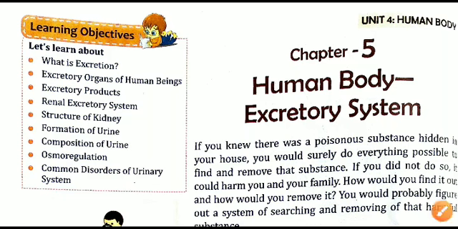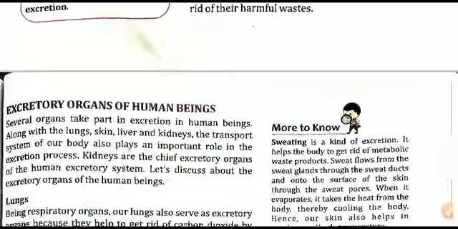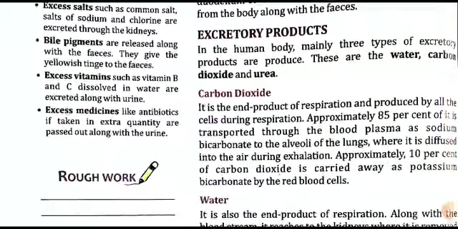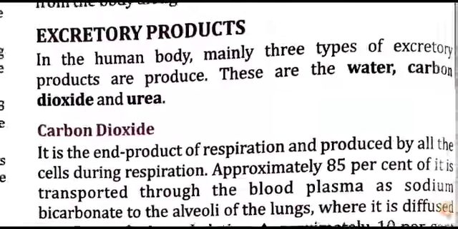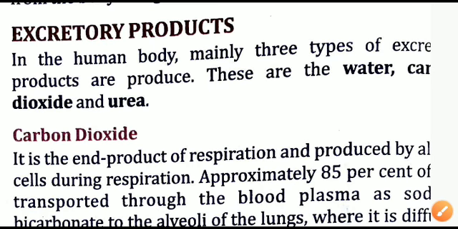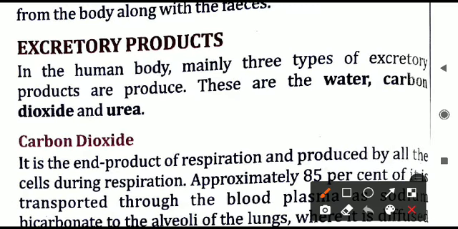Everyone, welcome to Biology. Here we are with chapter number 5, Human Body Excretory System, and this is part 2 of the same video for chapter number 5. In the last video we discussed the various excretory organs, and how the various organs of our body help in excretion, removing the waste products of our body. Today we'll continue the chapter and move to the excretory products.